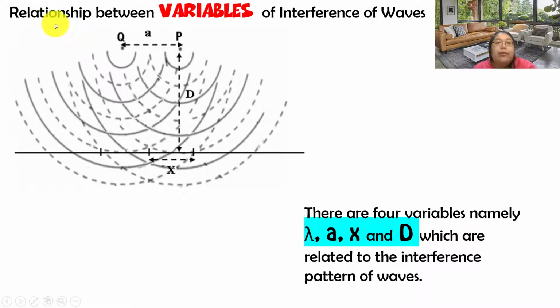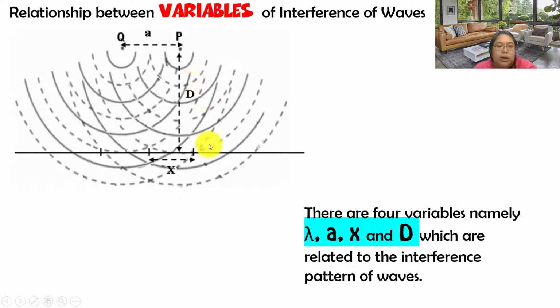Okay, now we see the relationship between the variables of the interference. Just now I mentioned so many variables already. We got A and X. Now we see what's the relationship. This one we call A. This one we call X. X means from one nodal to another nodal. D, what does D mean? D means the distance from the source to where you want to measure the X. So we call it D.